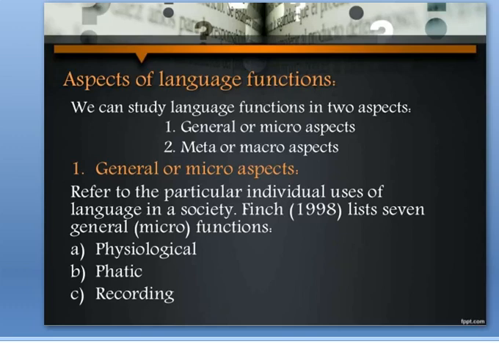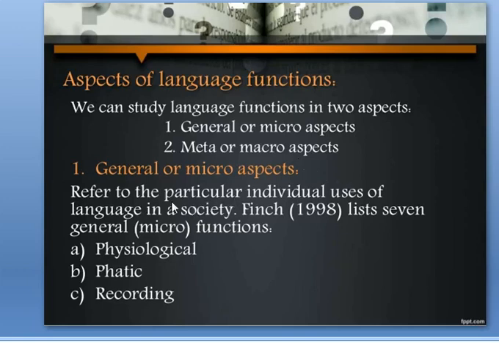When we discuss functions of language, aspects of language, we can study these functions in two aspects. One is general, which is also called micro aspects, and the other is meta or macro aspect. What is general or micro aspect?